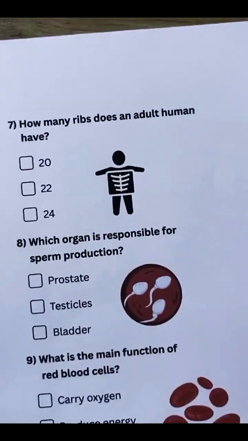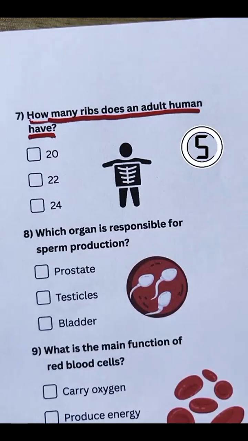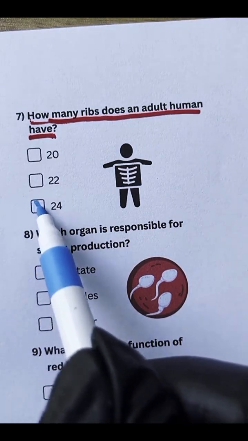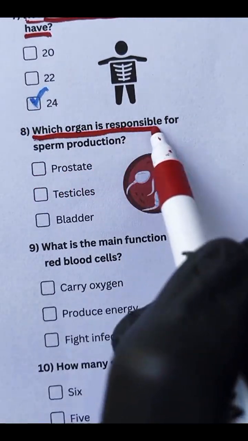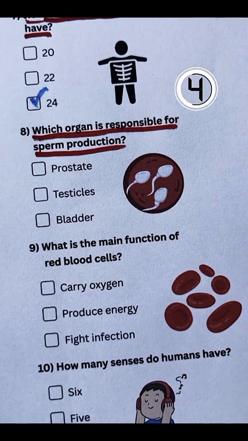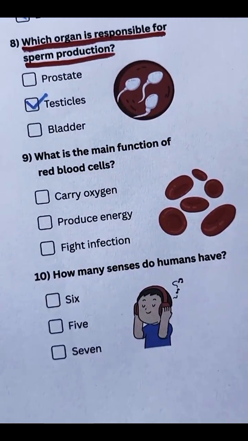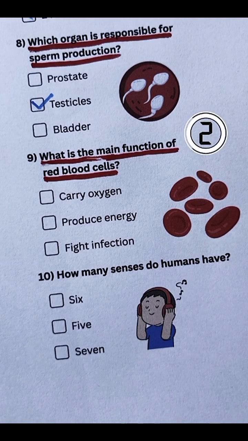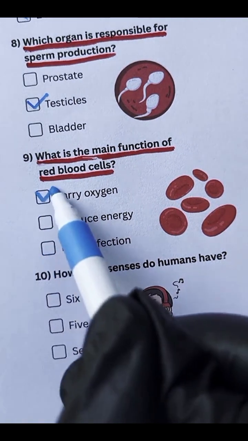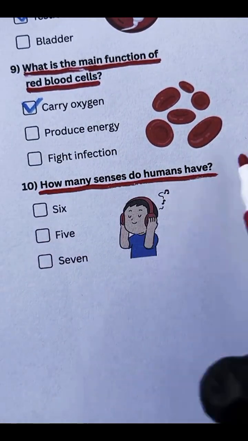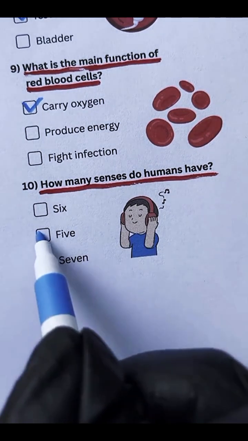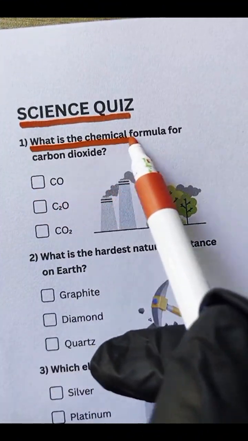Digestive. Question 7. How many ribs does an adult human have? 24. Question 8. Which organ is responsible for sperm production? Testicles. Question 9. What is the main function of red blood cells? Carry oxygen. Question 10. How many senses do humans have? 5. Question 1. What is the chemical formula for carbon dioxide?